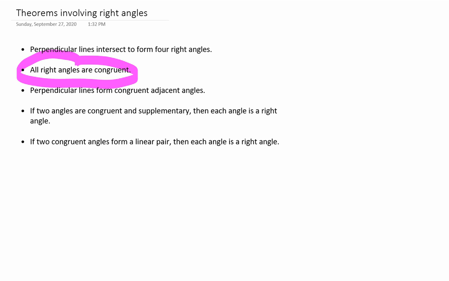Well, then if two congruent angles form a linear pair, that means I have two congruent angles that are supplementary and adjacent. Them being adjacent doesn't affect their measures, so it turns into a slight extension of the theorem above it, and they will each have to be right angles.